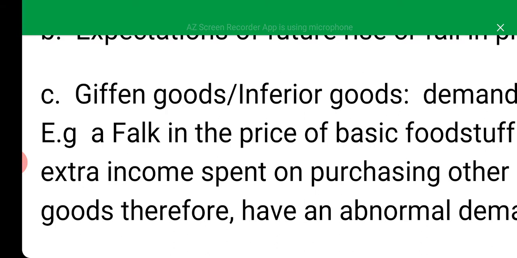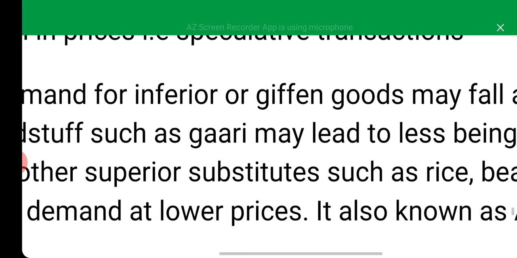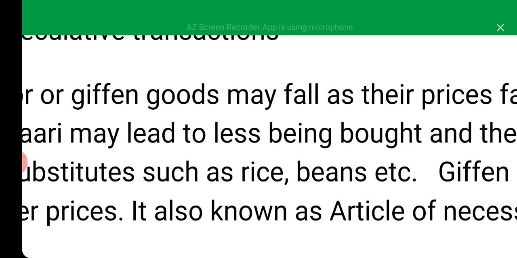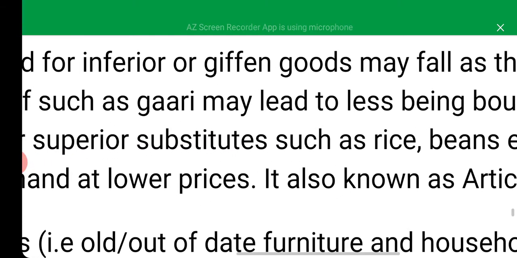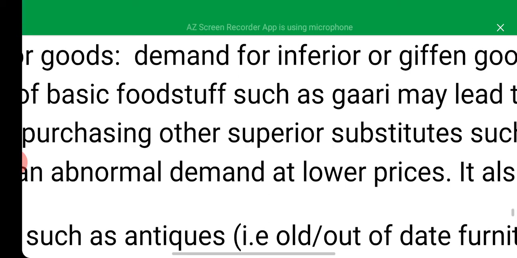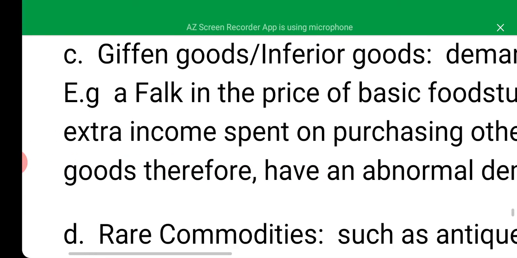Then Giffen or inferior goods. Demand for inferior or Giffen goods may fall as their prices fall. There are some products that even if the price falls to the lowest, people will just close their eyes to that.